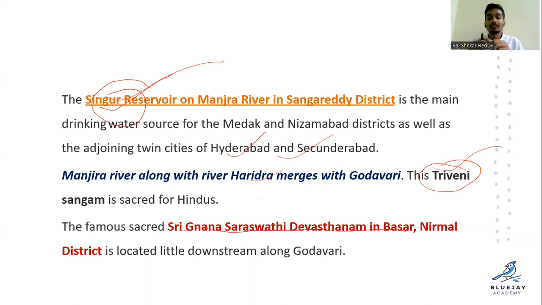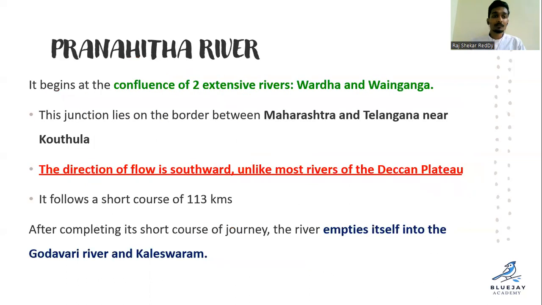So it is famous. It is a little downstream, on the banks of river Godavari. They may be questioning in this way also, right? The Jnana Saraswati Devasthanam is situated on the banks of which of the following rivers? So Godavari. Clear? Yeah. And Pranahita.